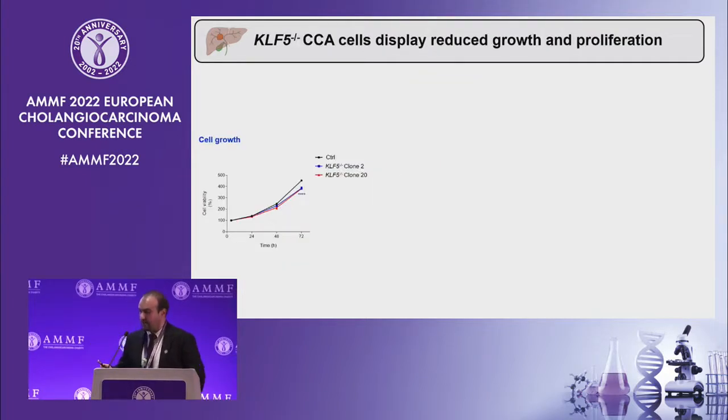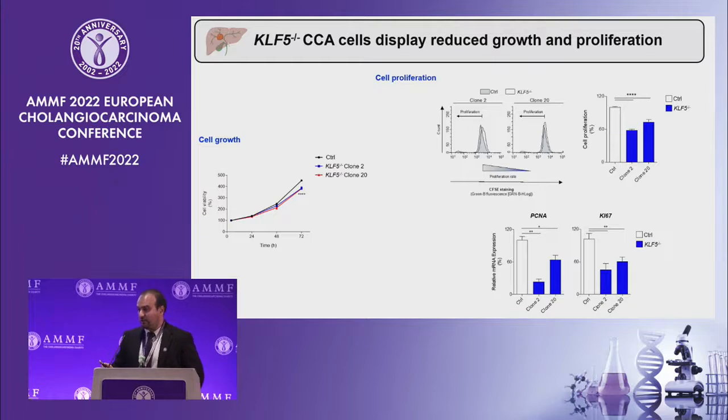So we next decided to evaluate cell growth and cell proliferation. When we cultured CRISPR control cells and both KLF5 knockout clones, we observed that while control cells grew very nicely over time, both clones displayed a decreased cell growth capacity when compared with control cells. And then when we confirmed these results by cell proliferation using flow cytometry, we were able to observe that both clone 2 and clone 20 displayed a marked reduction in cell proliferation, which was accompanied by a reduced expression of the typical proliferation-associated markers PCNA and Ki67.